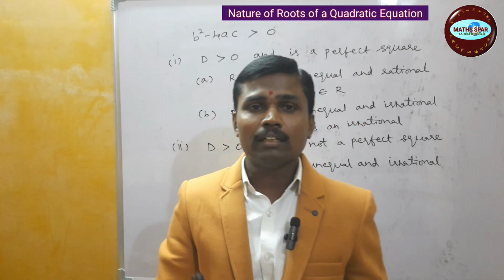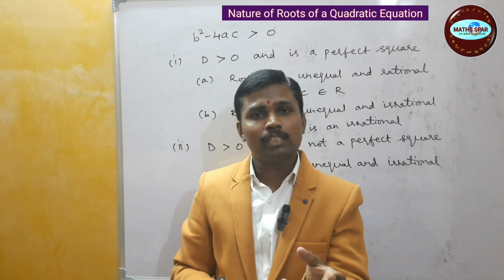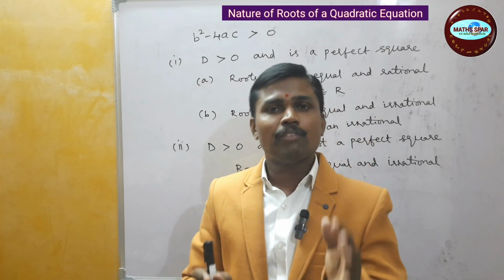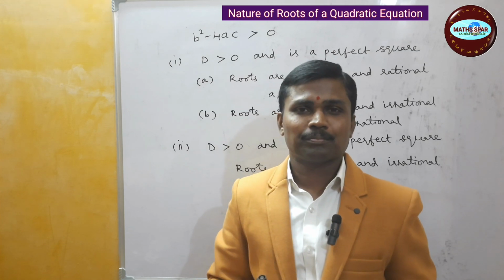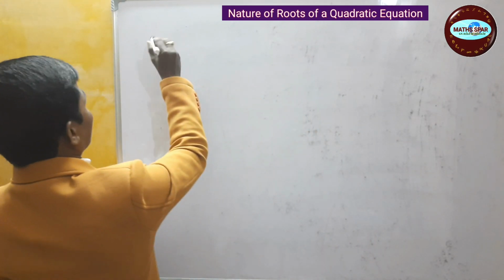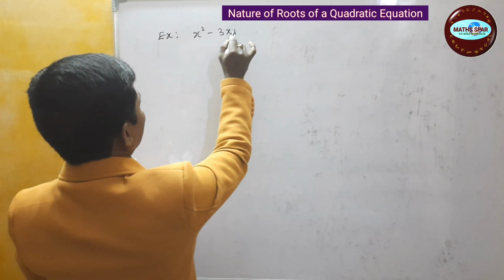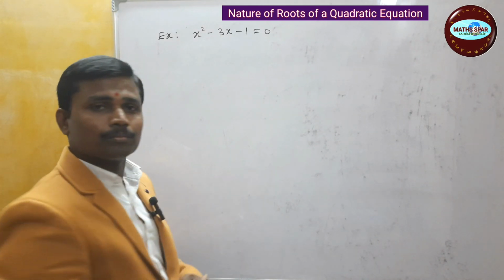Let us look at one or two examples to state the nature of roots of given quadratic equations. Example: x square minus 3x minus 1 is equal to 0.